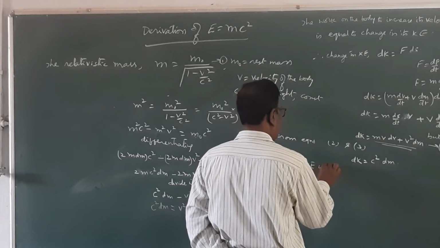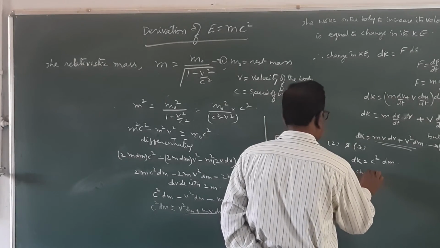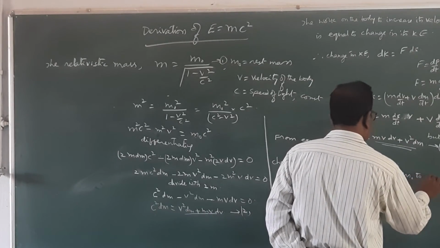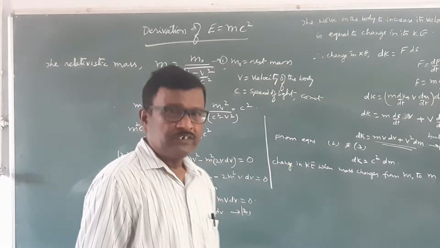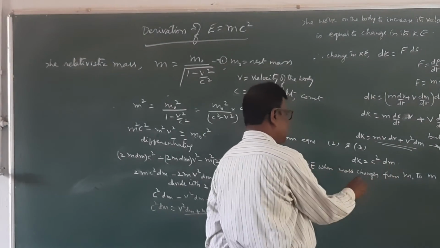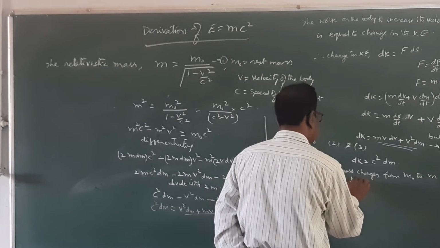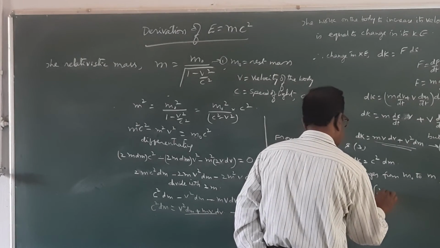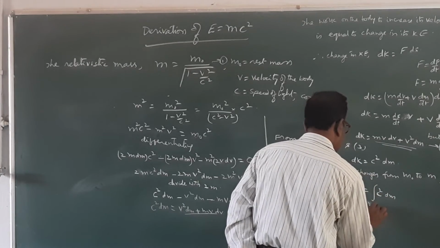Therefore, the change in kinetic energy when mass changes from m naught to m, when the body starts from rest and gains velocity v, then the total change in kinetic energy, integral of dK from 0 to K, is equal to the integral of c square dm from m naught to m.